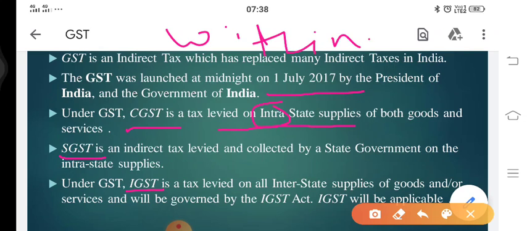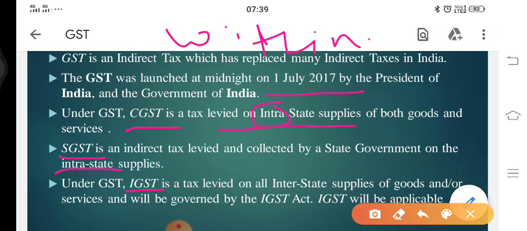The next one is SGST. This is tax levied and collected by the state government on intrastate supplies. Here also you can see intrastate, that means this is also within. So when a transaction is taking place within the state, the first tax is levied by the central government and the second tax is levied by the state government.